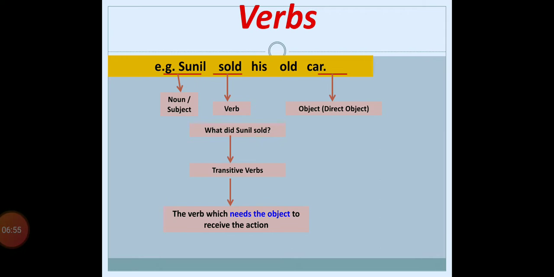Otherwise the verb is useless there. There is no use of the verb, there is no meaning, and the sentence will be incomplete. So these type of verbs are called transitive verbs. What is the first thing we learned about the transitive verb? The transitive verb always needs an object to complete its meaning. Means without an object there will not be any transitive verb.